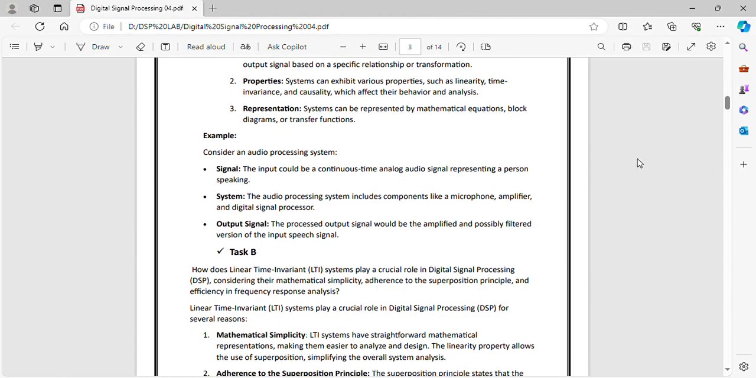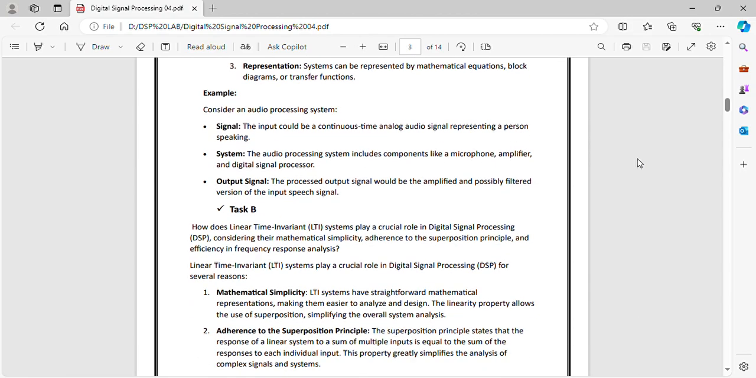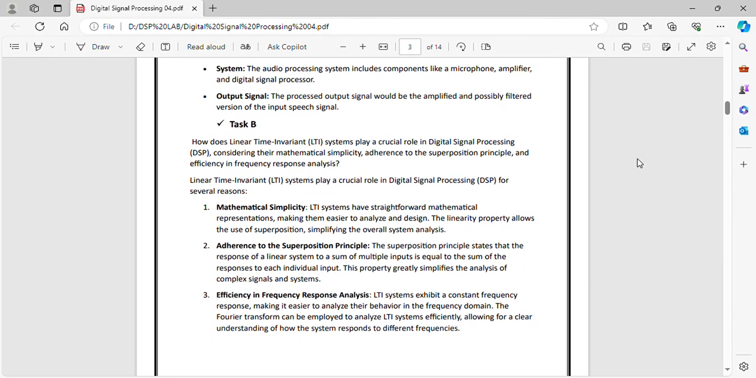In task B, how does the LTI system play a crucial role in digital signal processing systems, considering their mathematical simplicity, adherence to the superposition principle, and efficiency in frequency response analysis? So, LTI systems play a very crucial role in DSP for several reasons, and the reasons are mathematical simplicity, adherence to the superposition principle, and efficiency in frequency response analysis.